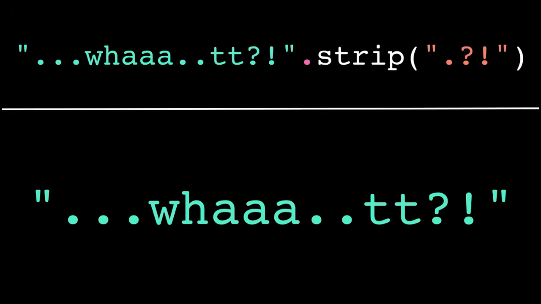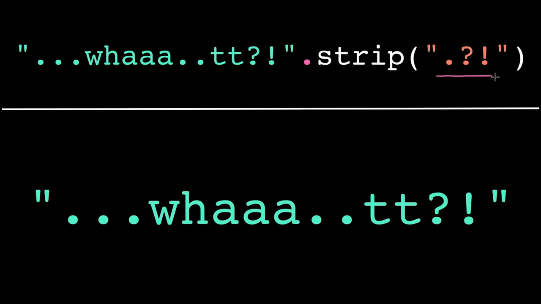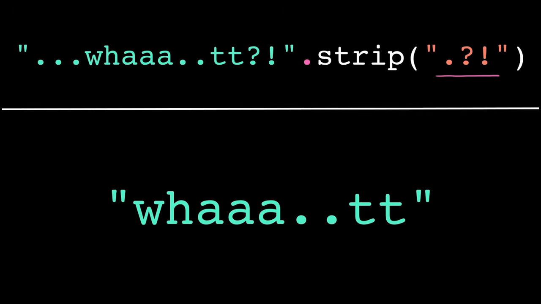We also might want to normalize our string by removing any irrelevant punctuation at the start or end. For this, we have the strip method. The strip method strips away or removes any leading or trailing occurrences of the given characters. It doesn't remove all occurrences, only the ones at the start or end of the string. So this would remove any combination of periods, question marks, and exclamation marks that appear on either end.